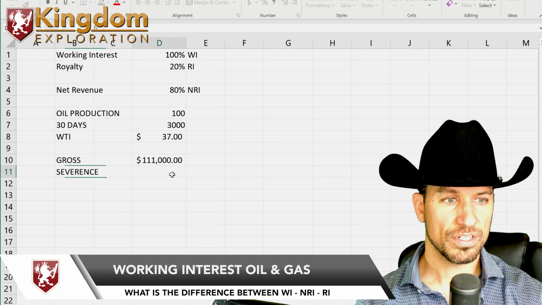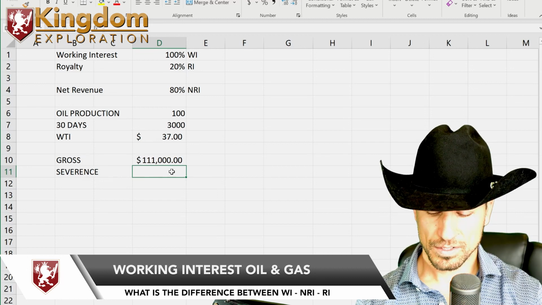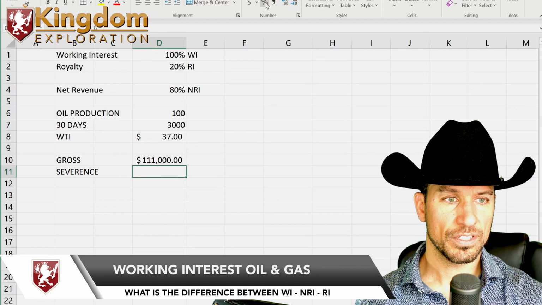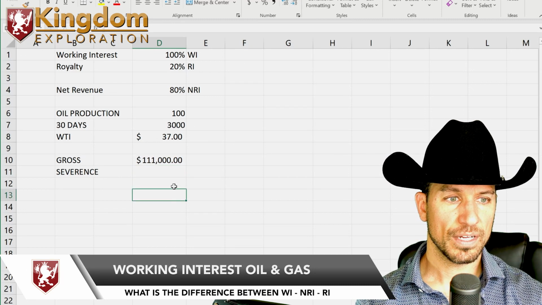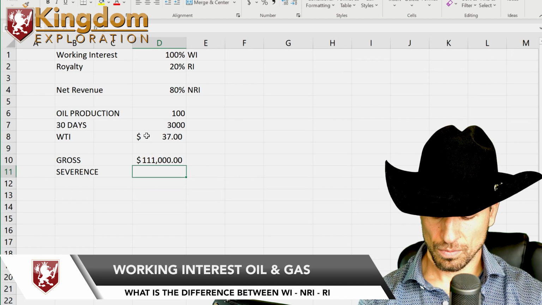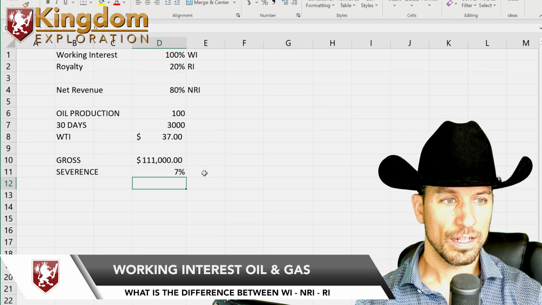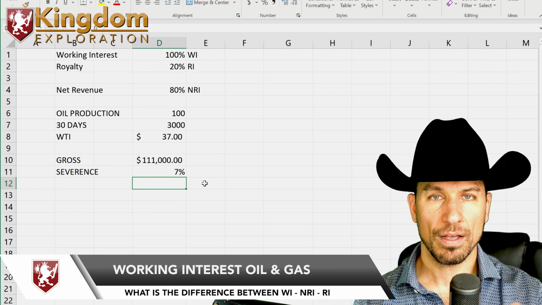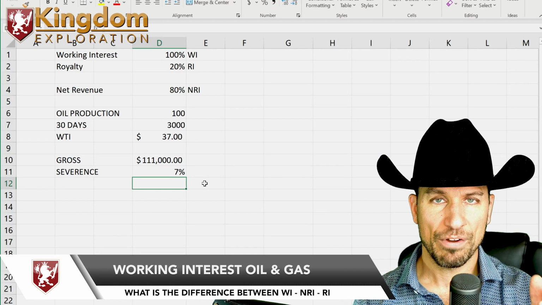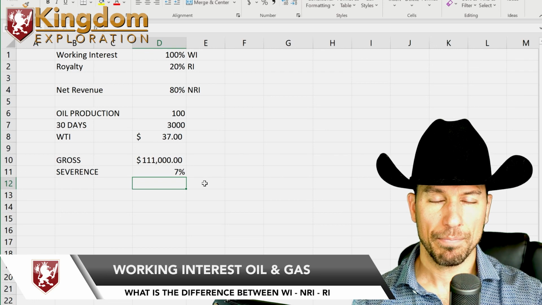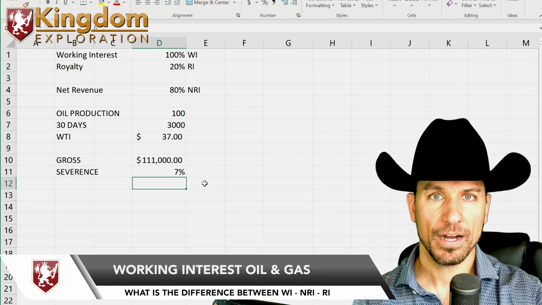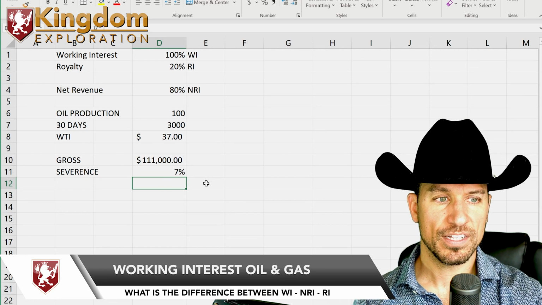Now the severance tax is 7%. Let's put a percentage here, 7%, so we would put 0.07. Now the gatherers come pick up the oil, take it to the refinery, and the refinery automatically removes the 7%.